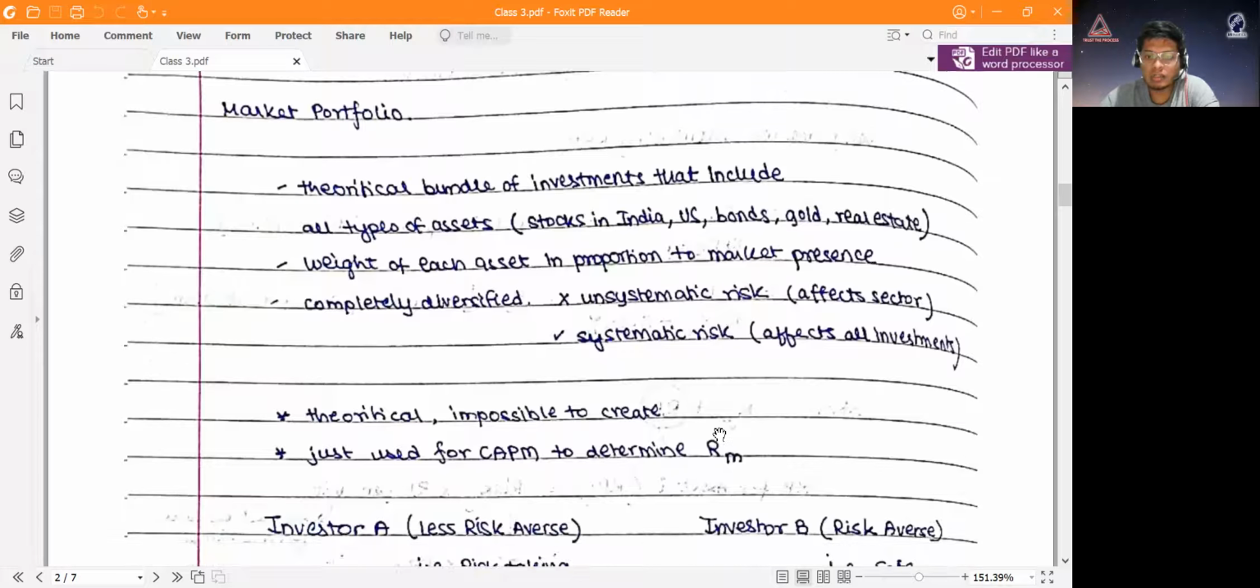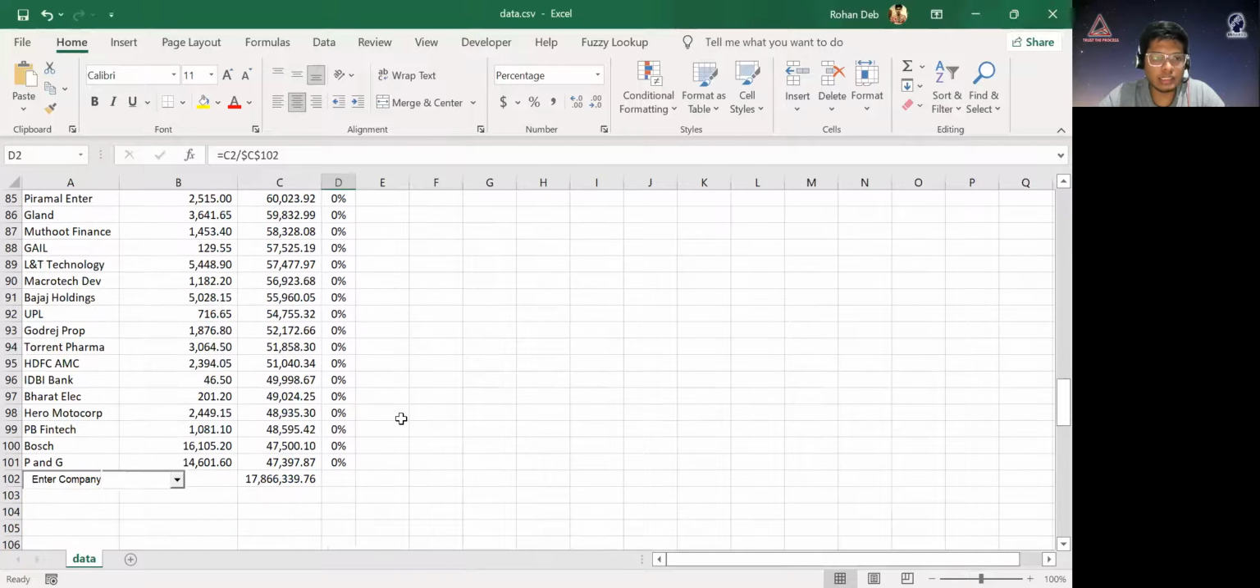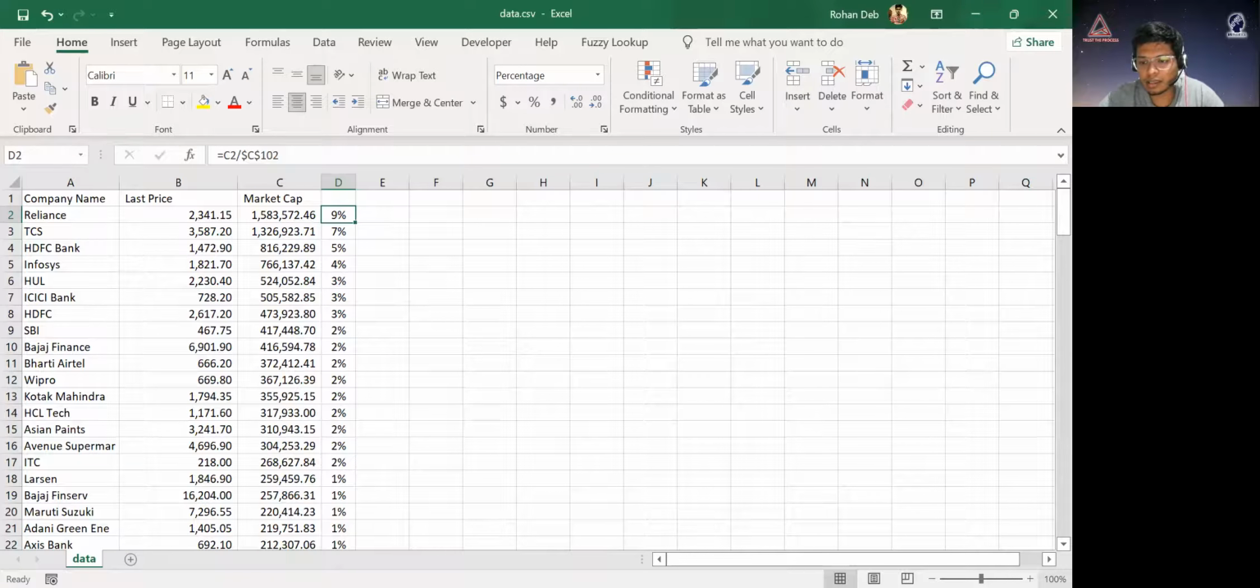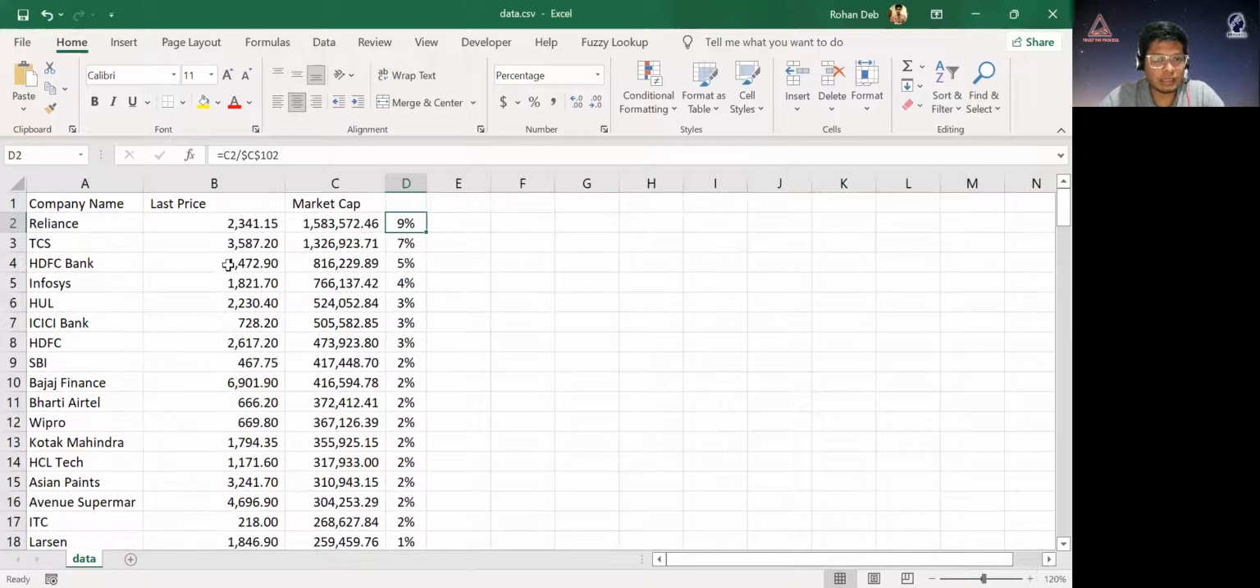Now just to give you an idea, I made an Excel sheet. Obviously it's not possible to make a bundle of all the shares that are out there, so I've taken the top 100 shares. You can see the names here: Reliance, TCS, HDFC Bank. This is the price of the share, and this is the market capitalization. If you take the total of the market capitalization and find a percentage, Reliance comes to 9%, TCS is 7%, HDFC is 5%.